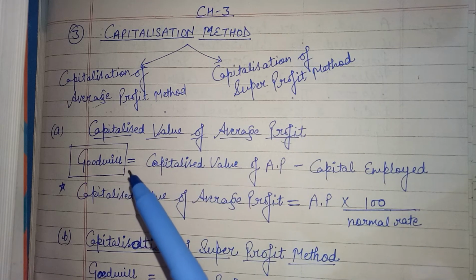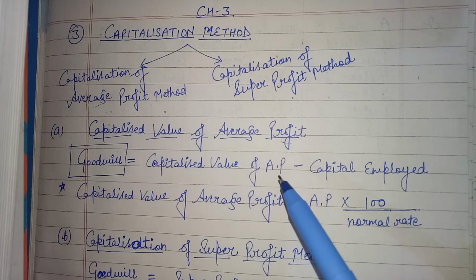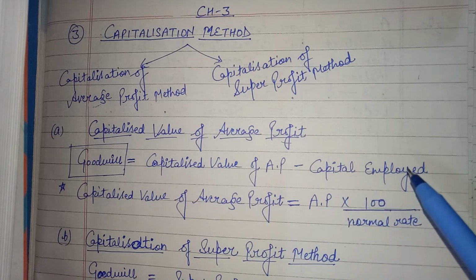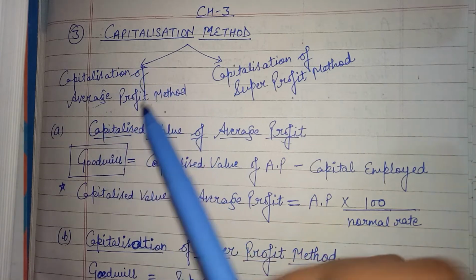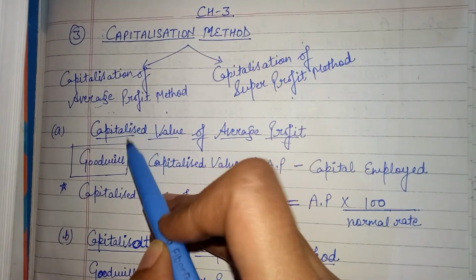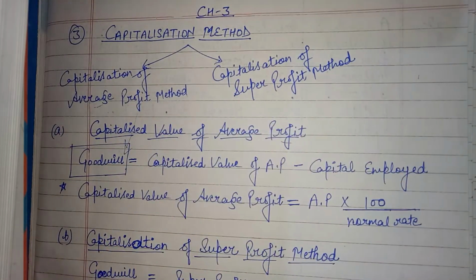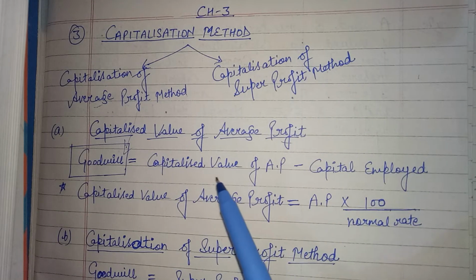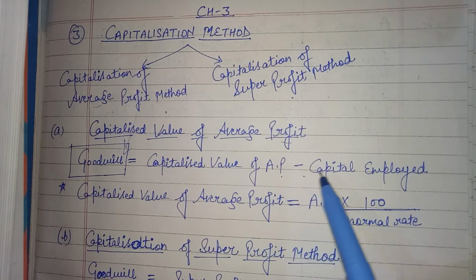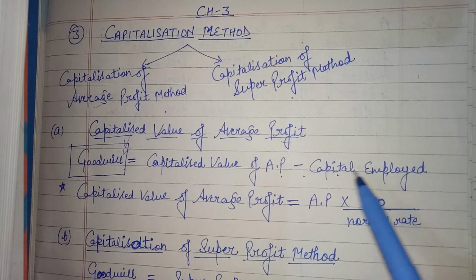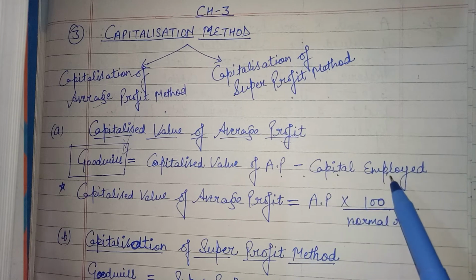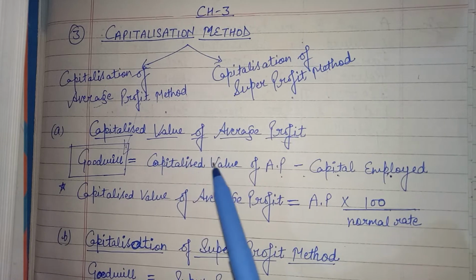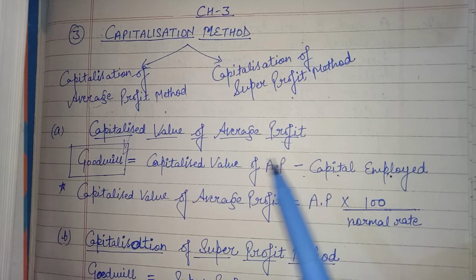Here goodwill is equal to capitalized value of average profit minus capital employed. Capital employed, regarding this we discussed in the previous video. Now what is the capitalized value of average profit?